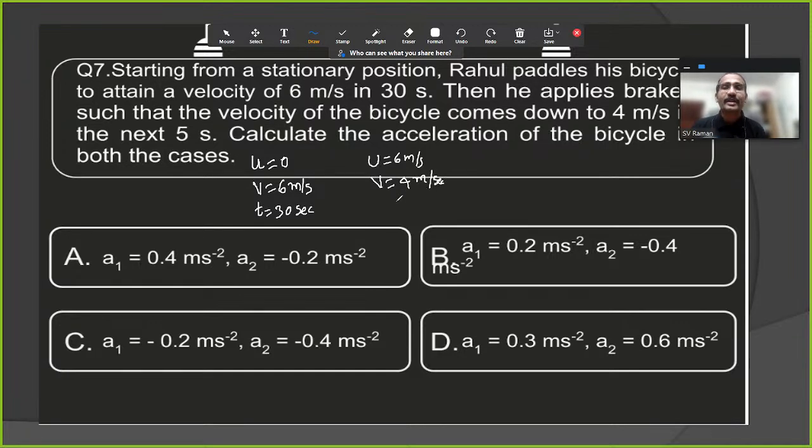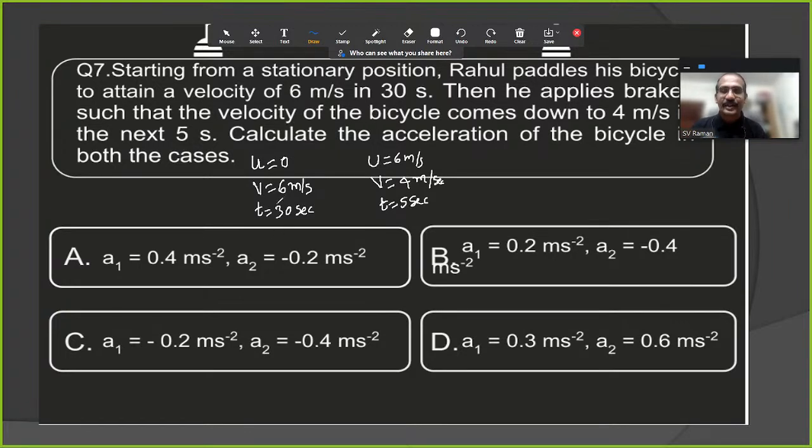How many seconds are given now? 5 seconds. So t is equal to 5 seconds. This is the given data. So what is the required data? Calculate the acceleration in both the cases.